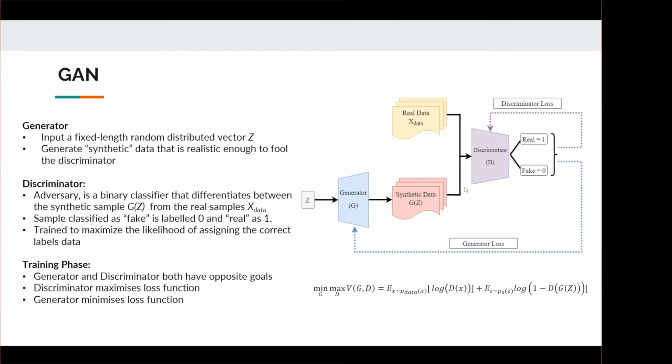So the real data and synthetic data are fed into the discriminator, and the discriminator aims to label the real data close to 1 and the synthetic data close to 0, which is fake. As you can see, both the generator and discriminator have opposite goals, and therefore they are trained separately. In the discriminator's training phase, the discriminator tries to maximize this loss function as seen over here. In the generator's training phase, the generator tries to minimize this loss function.